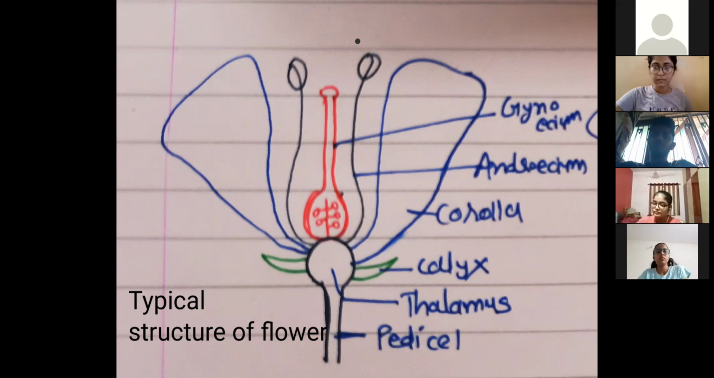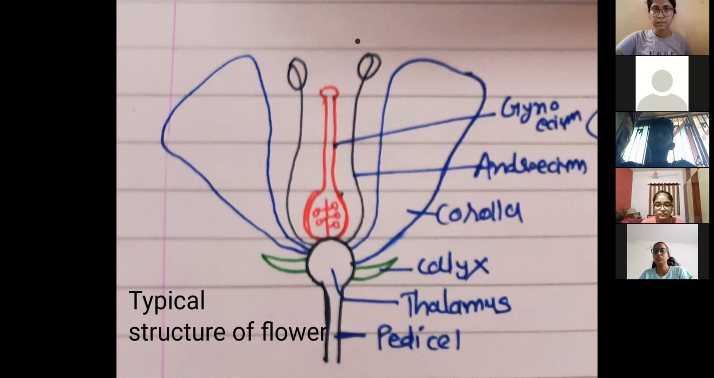Now, next thing, in a flower, tell me Maitri, what is the function of calyx? Ma'am, calyx gives protection when the flower is in the bud stage. Okay, we are going to study all four individual parts.